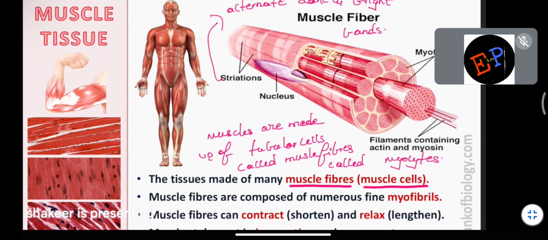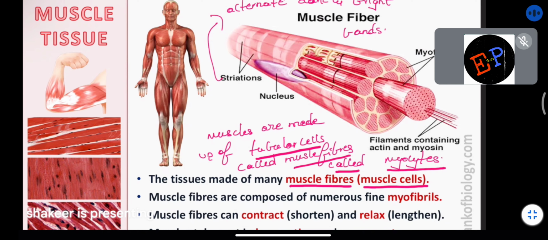But the most important point in the case of muscle tissues is that these muscle cells are cylindrical in shape. In the figure also you can find a cylindrical structure. So muscles are made up of tubular cells. Tubular cells means they are in the shape of tubes, and tubes are in the shape of cylinders. They are called muscle fibers, and also called myocytes.